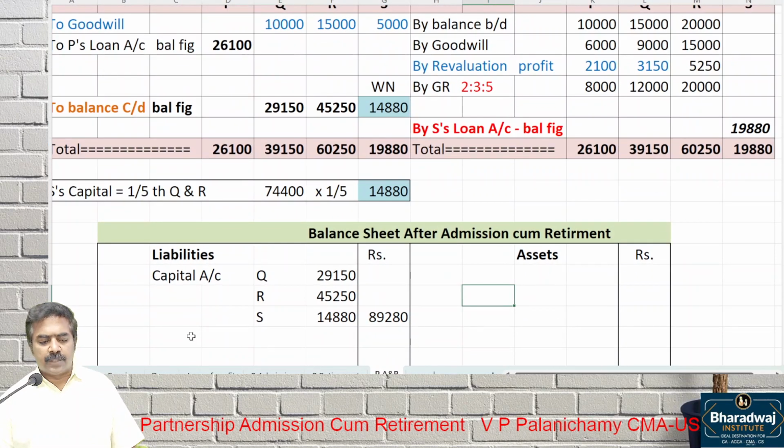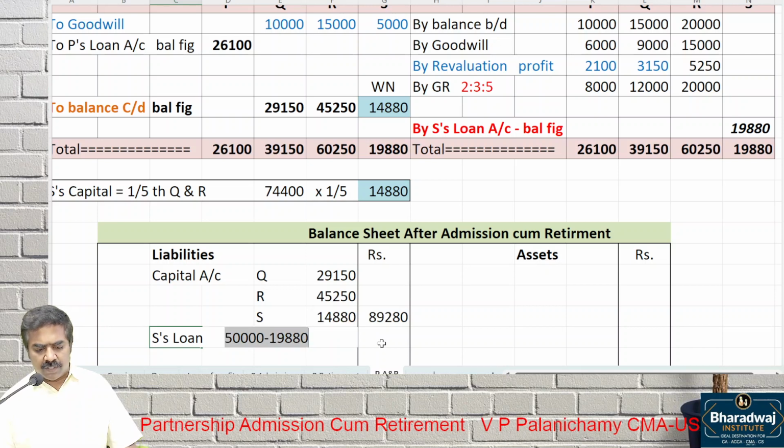Let's adjust the loan. S's loan will be, listen, how much? From 50,000, how much is already transferred? 19,880 transferred. S's loan of 50,000 was there. Of that, 19,880 is transferred to capital.